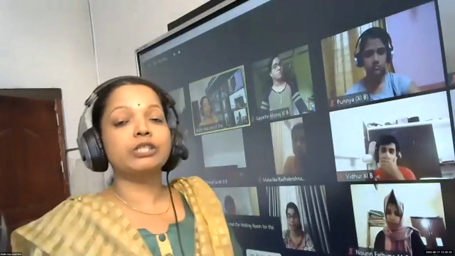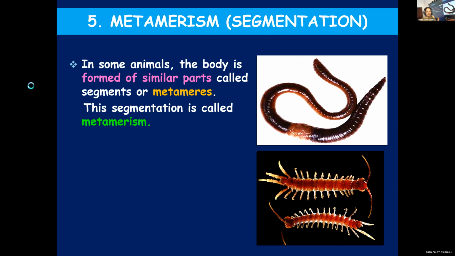Once again, I will repeat: in certain animals, the body is divided into similar parts or segments known as metameres. This method of segmentation is known as metamerism. You can see in the case of an earthworm, a centipede or a millipede, the body is divided into several segments.